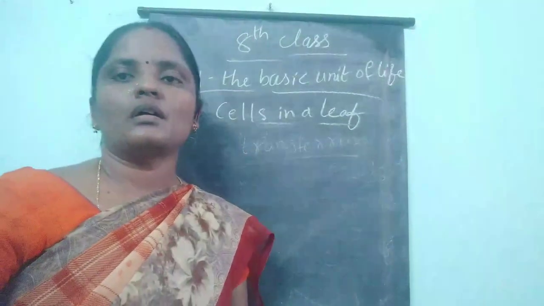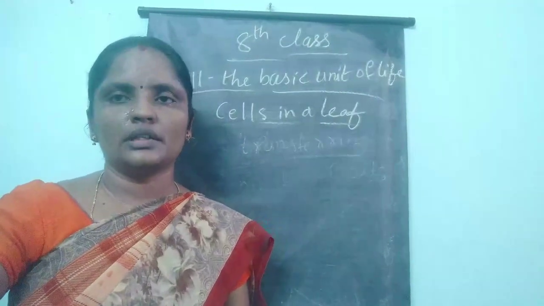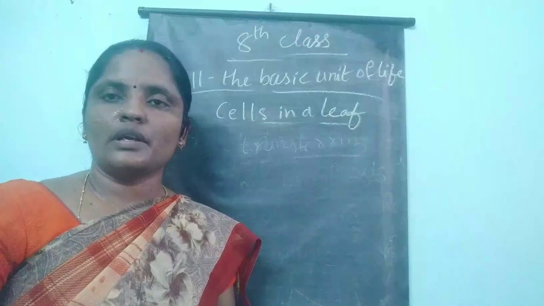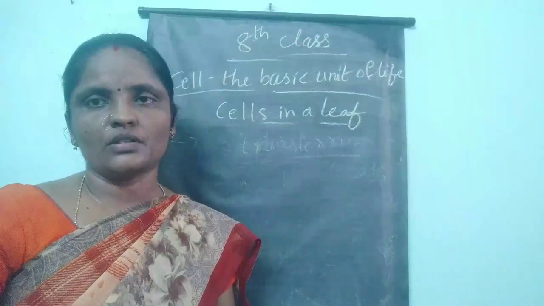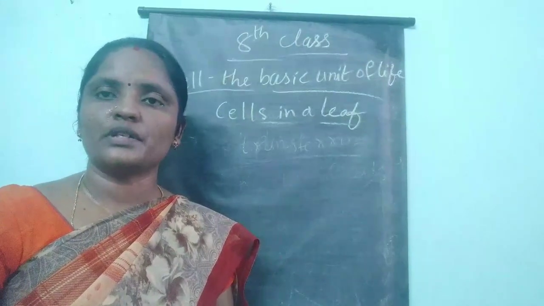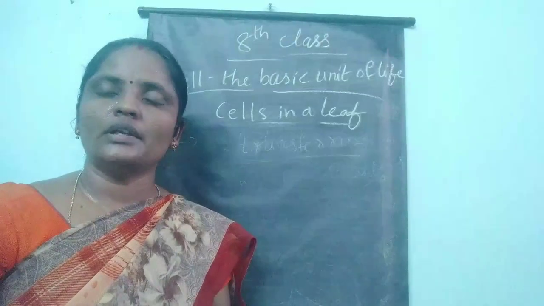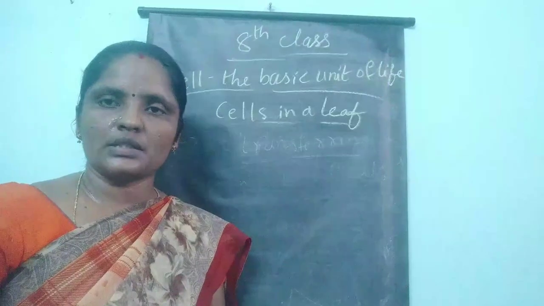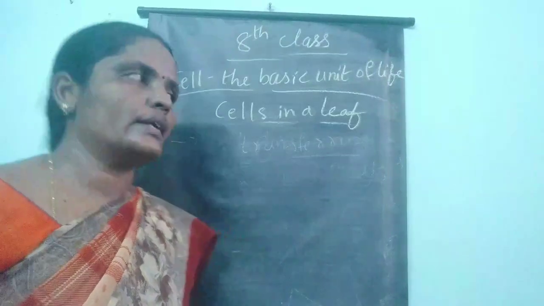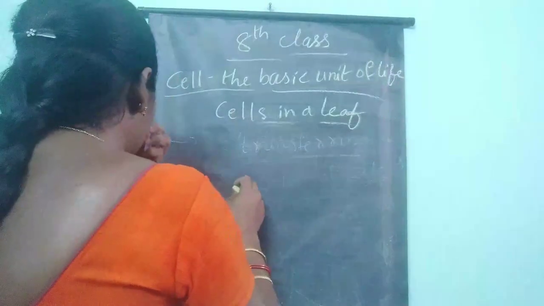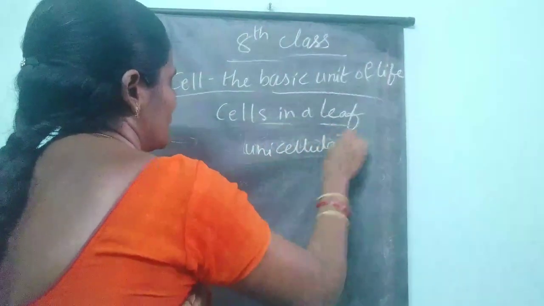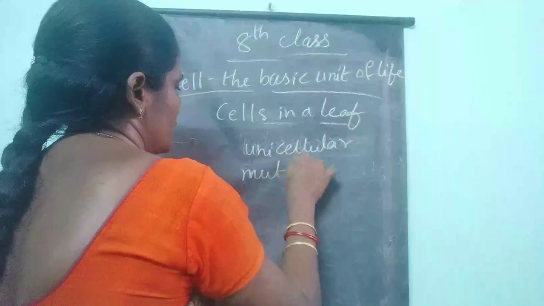So we know almost all the living organisms, their body is made up of cells. Cells have some specific functions to do in all the living organisms. Depending upon the number of these cells, the organisms are divided as unicellular and multicellular.